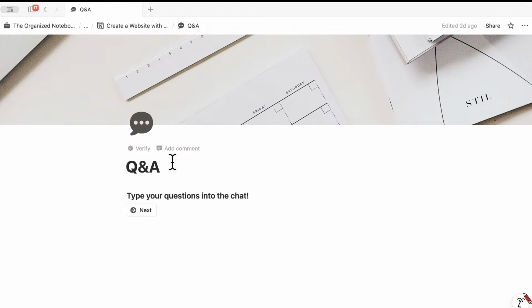Add to wiki, I would say also could be done with a form. Actually, maybe not with a form because wikis aren't quite a database. So I would recommend maybe building a database.